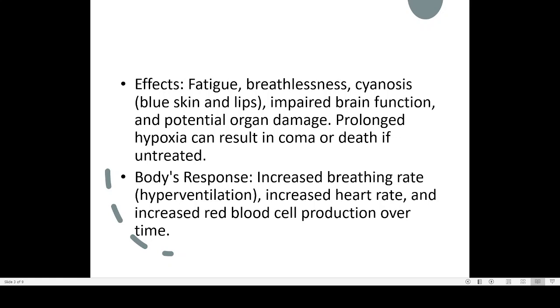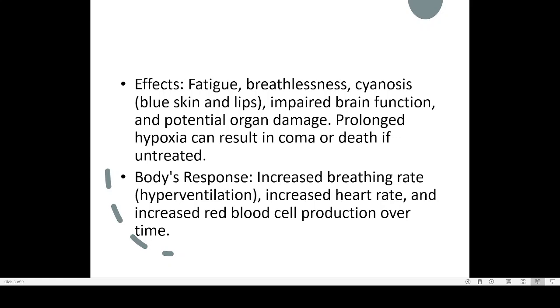Then impaired brain function. Our brain is very sensitive. If there is a lack of oxygen for 5 minutes, most of our brain cells will die. So that is the problem with brain function. Then potential organ damage. Our body is not capable of sustaining oxygen deficiency for several minutes. If it is for more than 10 or 15 minutes, most of the organs and cells will be dying. And prolonged hypoxia can result in coma. Coma, you know what is coma, unconsciousness, and death if untreated. So these are the effects of hypoxia.